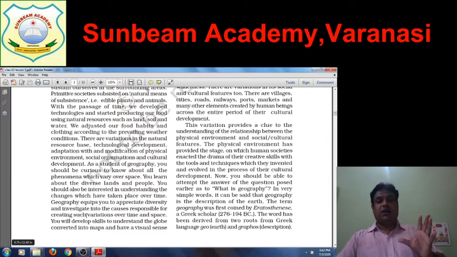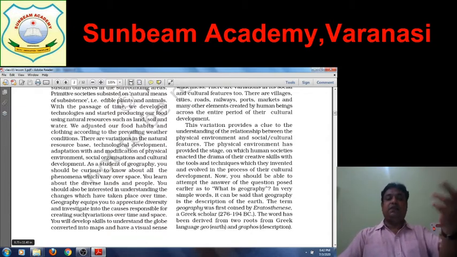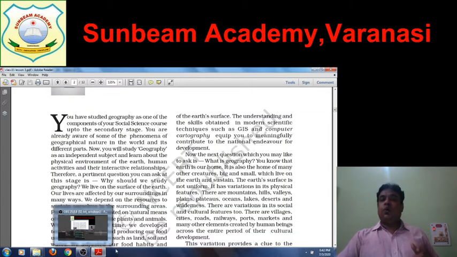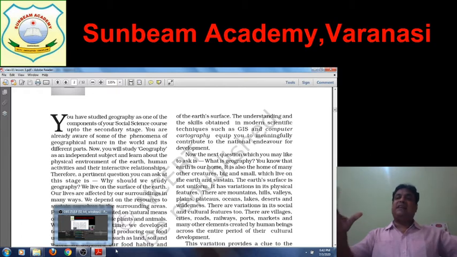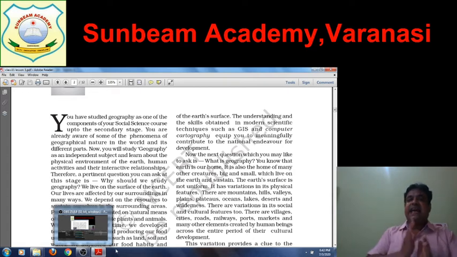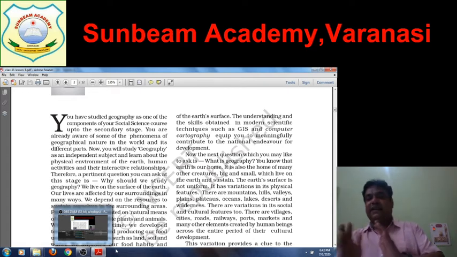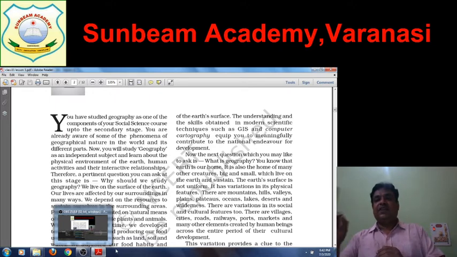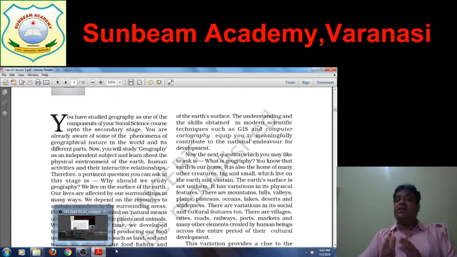Now we can convert the entire globe, the entire earth, into maps and have a visual sense. Now we can understand how many continents there are, how they are located, and how the earth looks from outside. So the understanding and skills are obtained through modern scientific techniques such as GIS, Geographical Information System, and computer cartography.